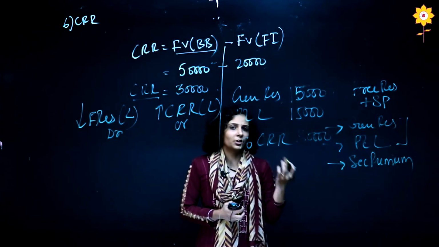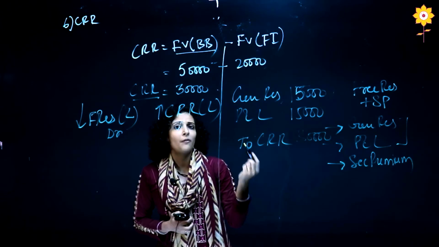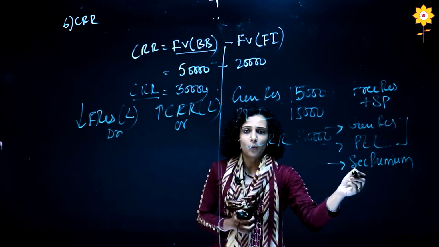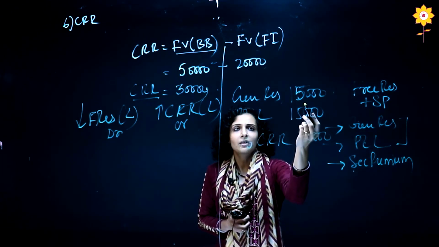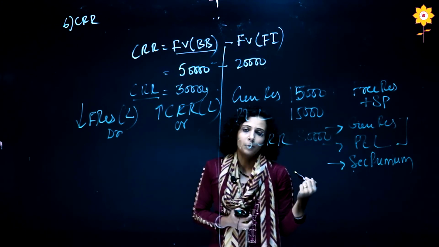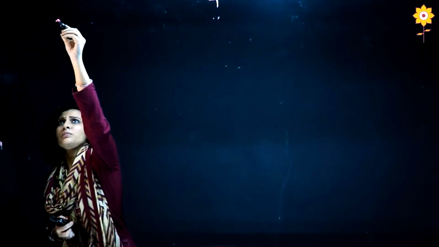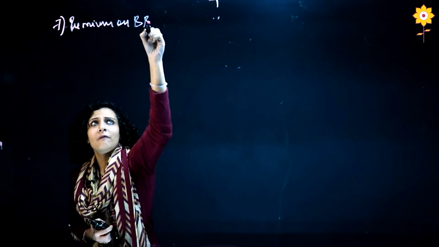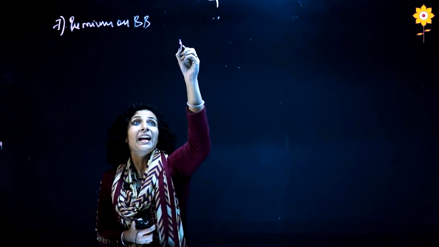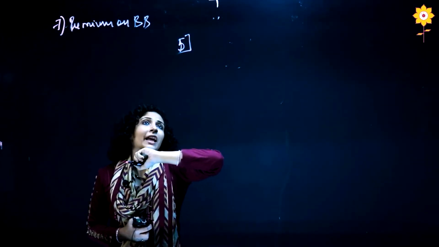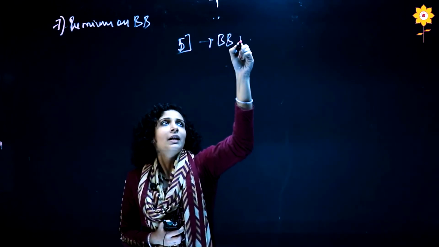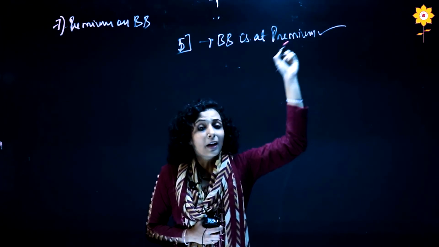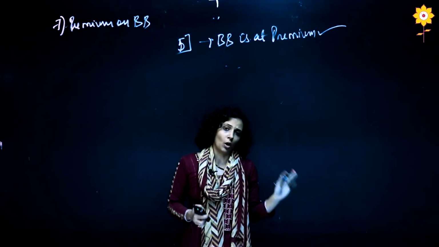Okay, so here CRR is very simple. You have to use this formula, face value of buyback minus face value of fresh issue. Get the amount, check the reserve you have in the question, whichever has the ample amount, use that reserve, it will be debited and CRR will be credited. Next is our premium on buyback. This entry will only come if in entry number 5, that is buyback, is at premium. If it is at premium, it will be created and then only this entry will come, otherwise it will not come.